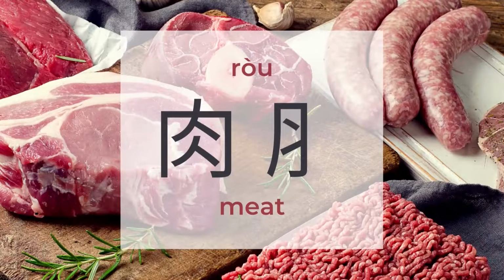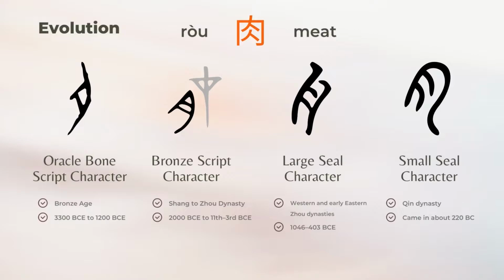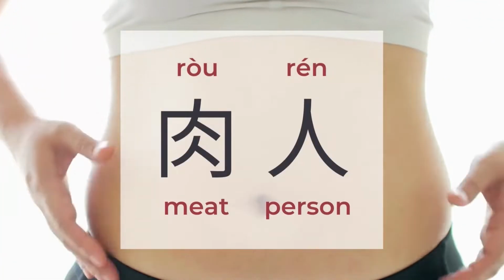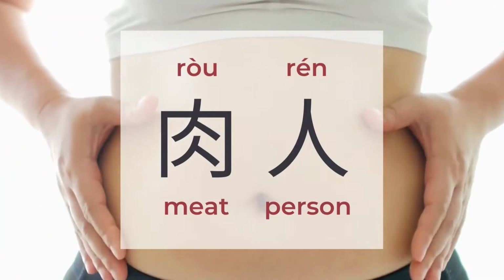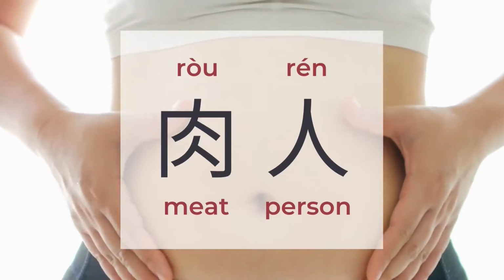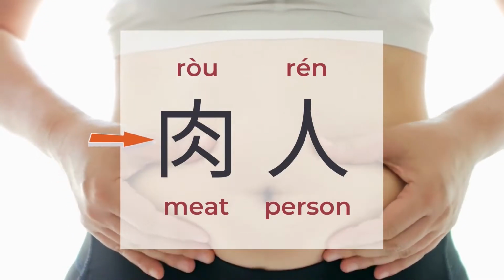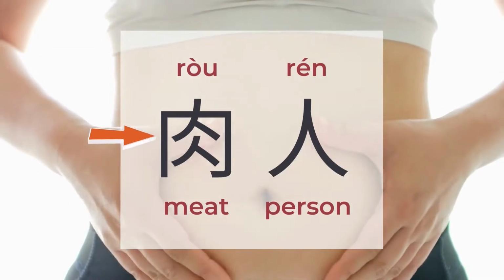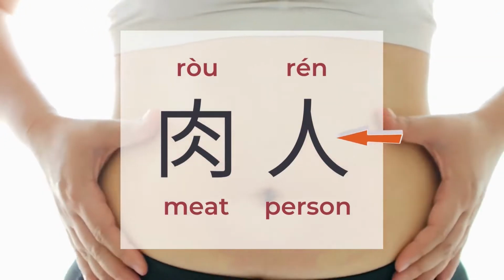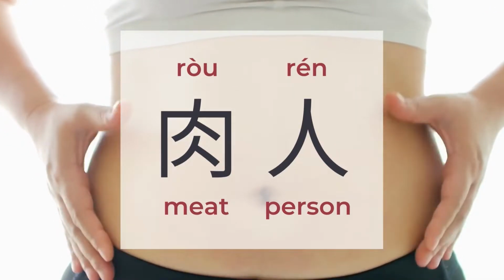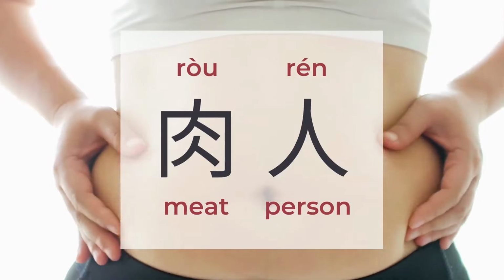Rou, meat. There are around 674 characters to be found under Rou. Rou means meat. We can learn 2 Chinese characters in Rou. For the complete form Rou, there are 2 Ren inside. Ren means a person, and Ren has Rou, meat.